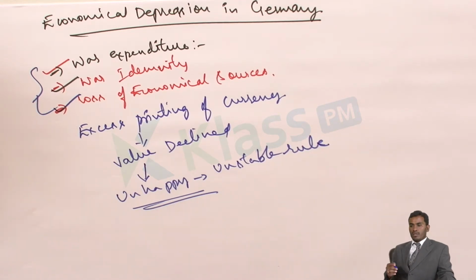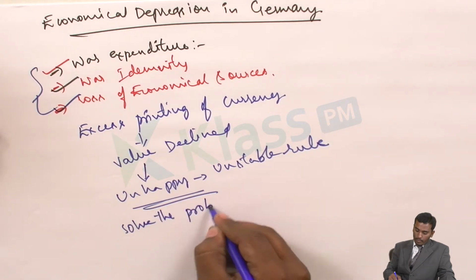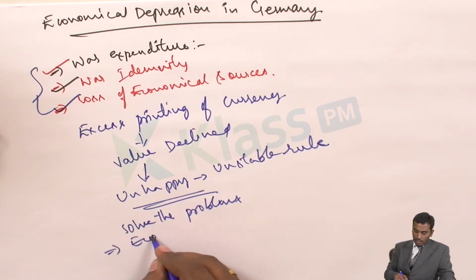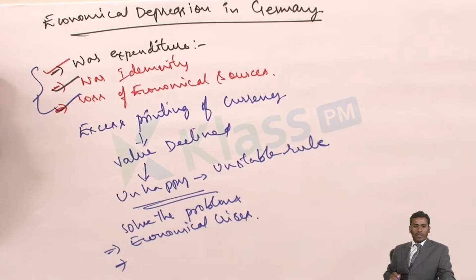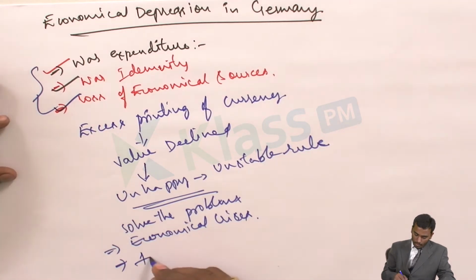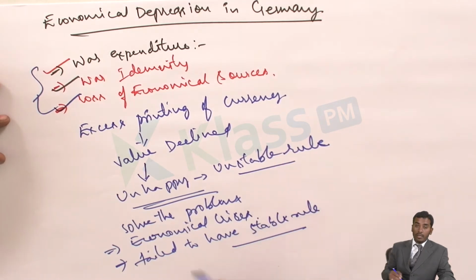Even the interim governments, that means the newly formed governments after the First World War, were completely unable to rule the people or to solve the problems of the people, such as the economic crisis. People were not happy with the rule, and the governments failed to provide stable rule. All these factors raised in Germany a need for a new system of ruling, or a new person to rule the country.